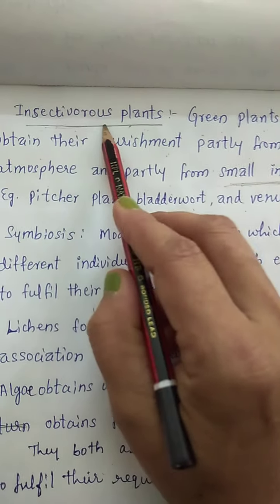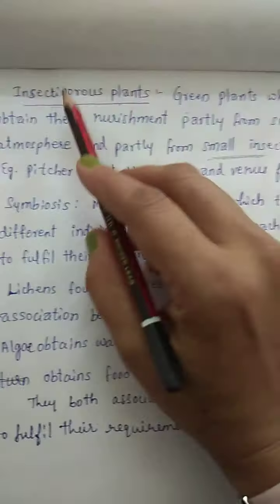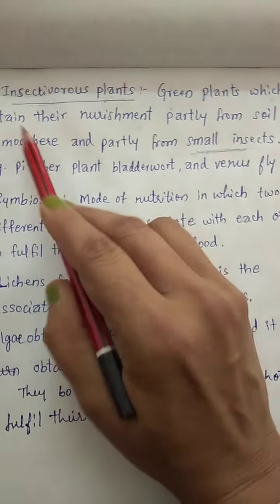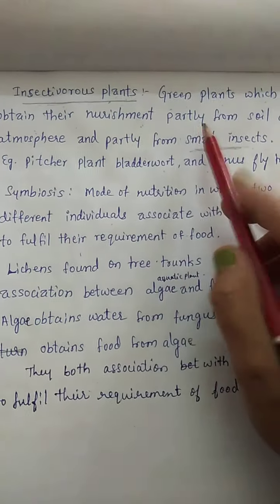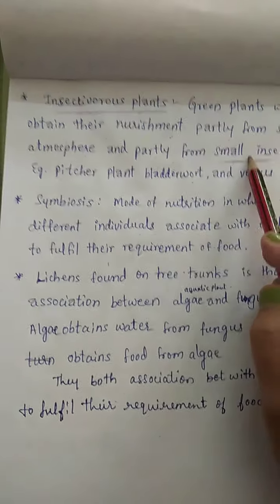Next, insectivorous plants. From the name itself, we can understand these are green plants which obtain their nourishment partly from soil and atmosphere and partly from small insects.